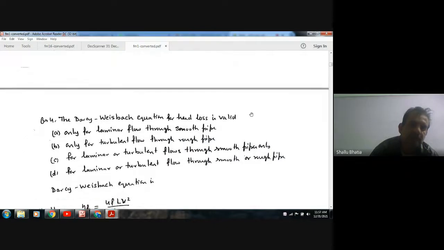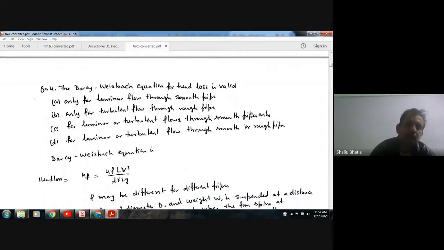The Darcy-Weisbach equation for head loss is valid. Option A: only for laminar flow through smooth pipe. B: only for turbulent flow through rough pipe. C: for laminar or turbulent flow through smooth pipe only. D: for laminar or turbulent flow through smooth or rough pipe.